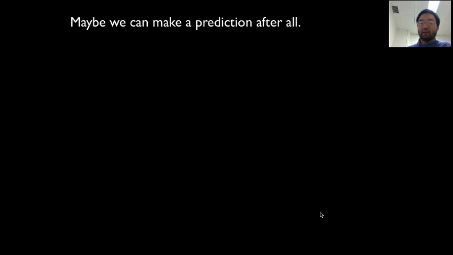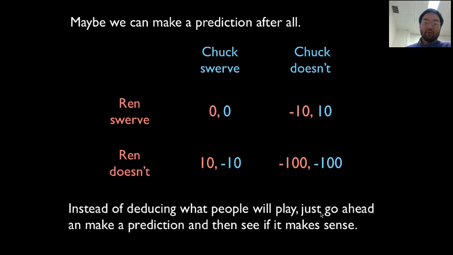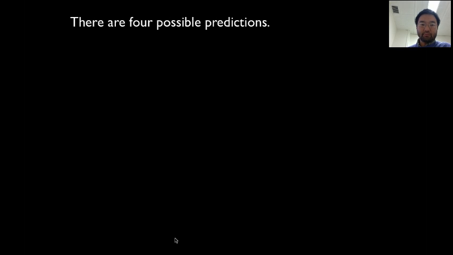And this is the way you start thinking about this. We first think about not deducing what people will play, but rather we make a prediction. That is, we think about all possible predictions, and then just see if those possible predictions make sense. So instead of deducing what people will play, just go ahead and make a prediction, and then see if it makes sense. Okay, so let's do that.